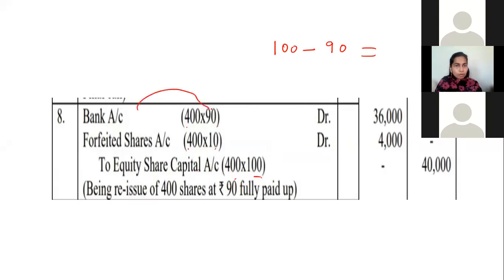Bank, it is reissued for 90 rupees. 100 minus 90 is 10. 10 rupees is the loss actually. See, actual rate was 100. It is reissuing for 90 rupees. That is a loss. It is like the cost of a chocolate was 100 rupees, but the shopkeeper is selling it for 90 rupees. It is a loss of 10 rupees. So the loss has been debited. That's why we are debiting this. Okay, good, Atmika.